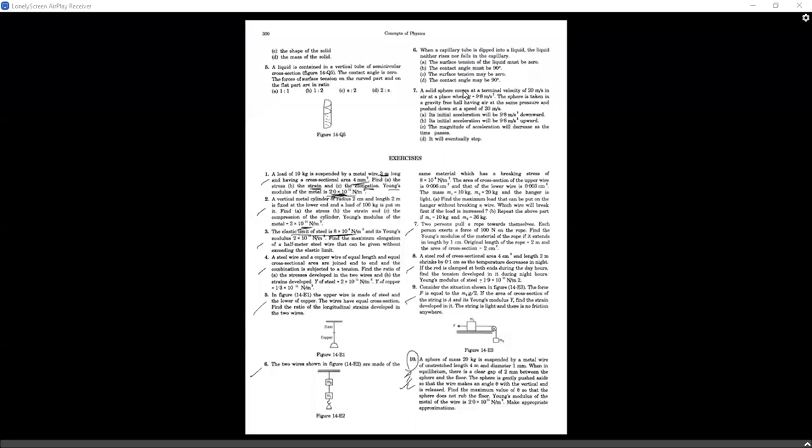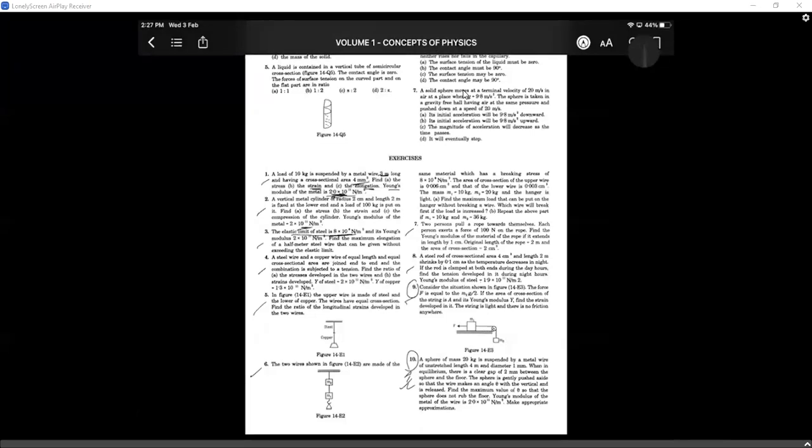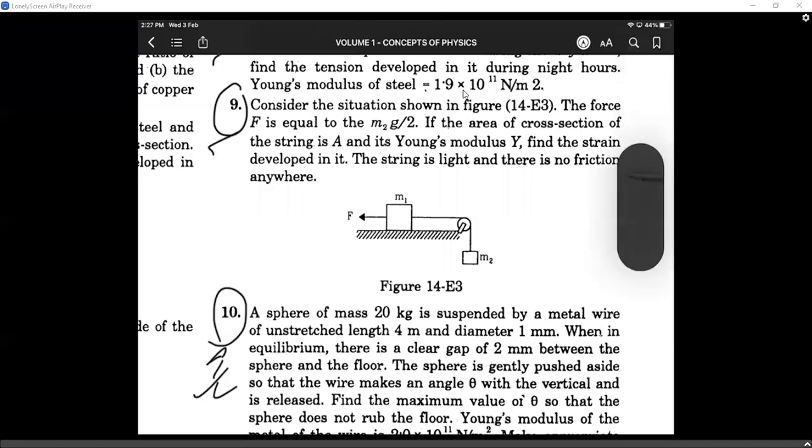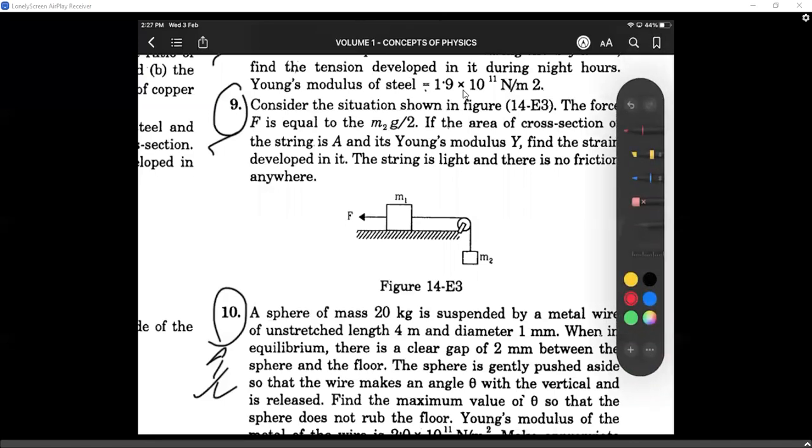Yeah, all the problems. All you have to do is find the tension and elongation. There are more problems, more difficult ideas, but we'll discuss them today. Look at problem number 9, especially. It has a lot of additional ideas. All you need to do is the same thing that we always do in Newton's laws: write the tension, write the equations, m2g, find the acceleration, and in the end, find the tension. Once you have the tension, TL by AY is nothing but the elongation, and that's what he's asking in the problem.